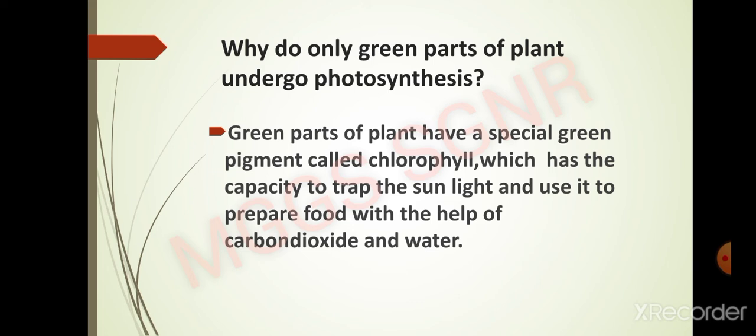Clear? Chlorophyll has a special capacity to trap the sunlight, to trap the source of energy, to trap the solar energy to make their food. Plants are able to make their food with the help of carbon dioxide and water only in the presence of a source of energy, and that source of energy is sunlight, and sunlight can be trapped only by the green pigment chlorophyll.